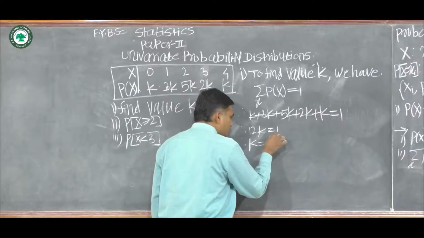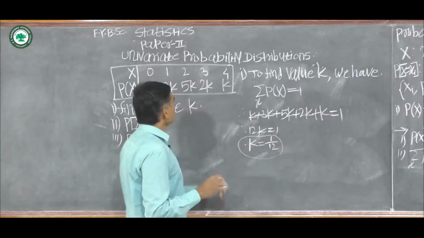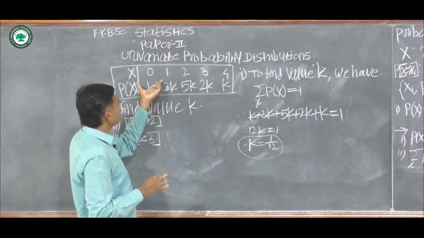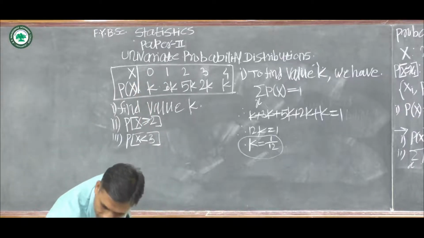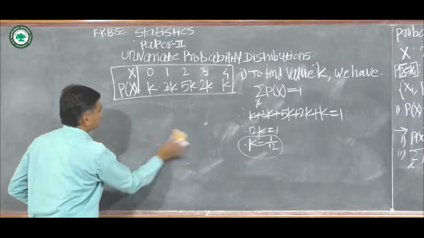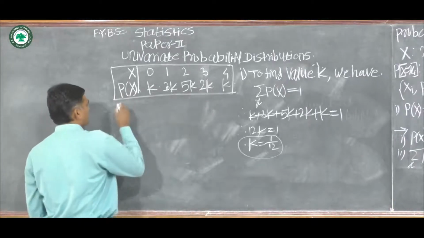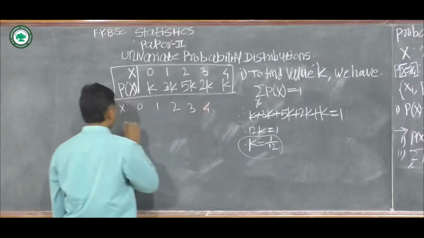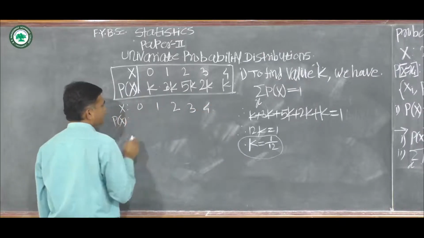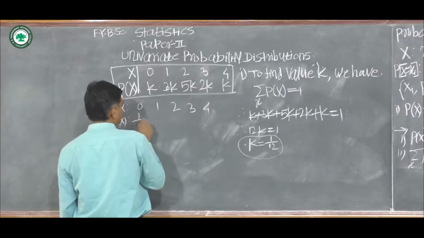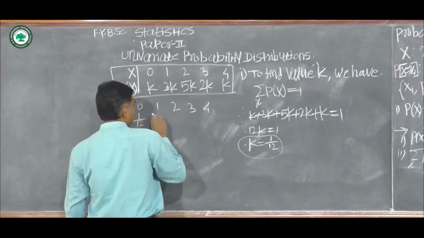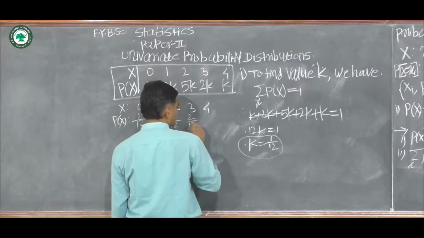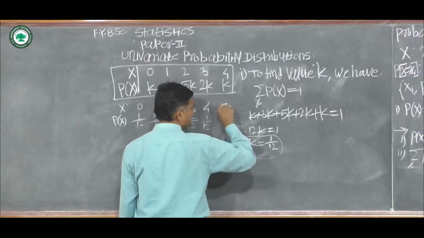Now, we substitute this value in the given probability distribution, and we can write once again the given probability distribution as x takes values 0, 1, 2, 3, 4 with probabilities p of x equal to k which is 1 by 12, then 3 by 12, 5 upon 12, 2 by 12, and here 1 by 12.